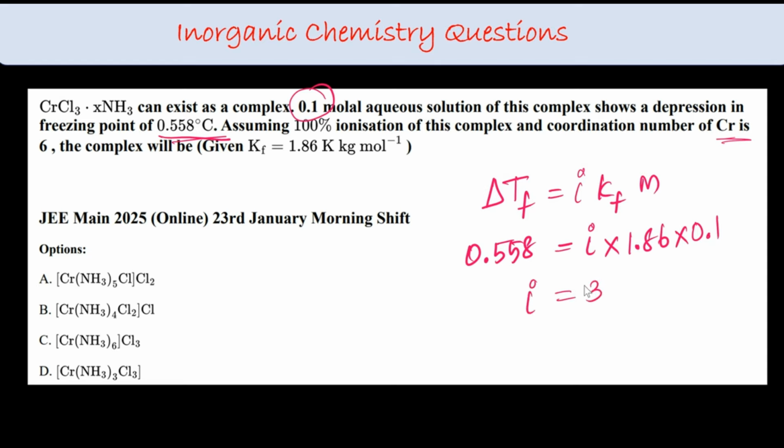0.558 divided by 1.86 into 0.1, which is 3. So the i value will become 3, which means outside the coordination sphere I can have two ions, right? The first one has one ion in the sphere, and outside the sphere I can have 2. The second one is not having that, the third one is also not having that, because in that case that will be only 2, in this case that will be 4 ions, in this case only 1. Which makes option A clearly your right answer. Very simple question, isn't it?